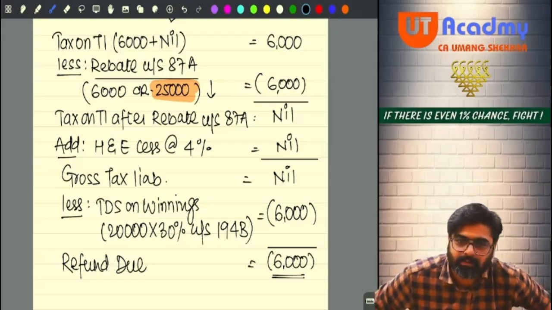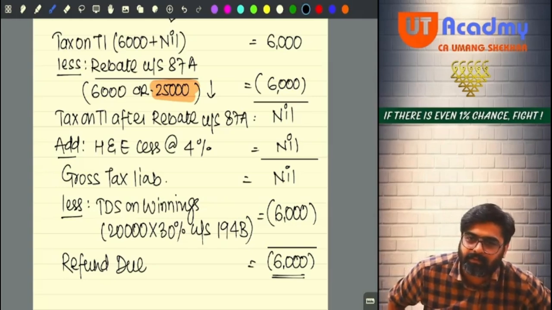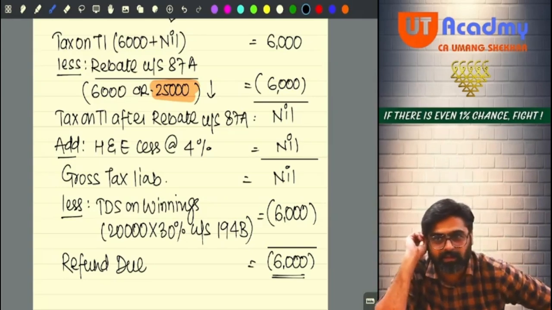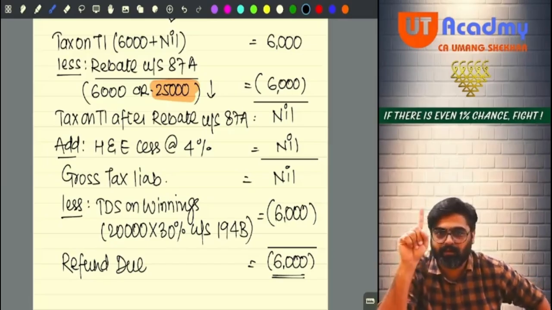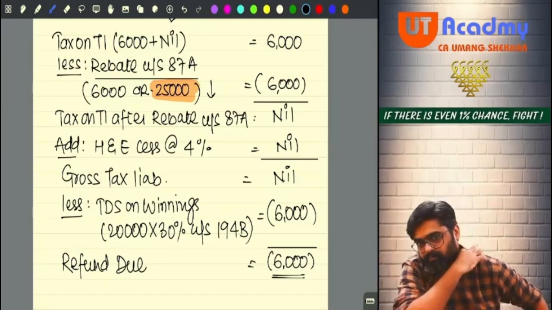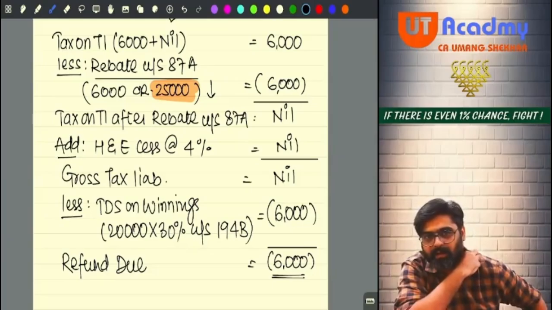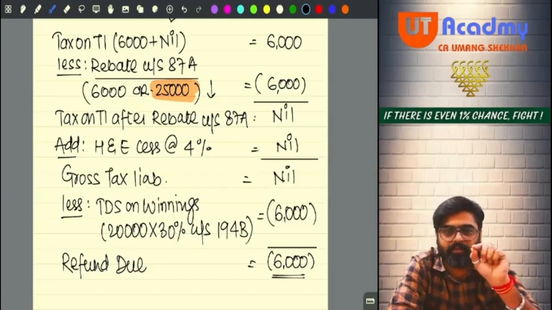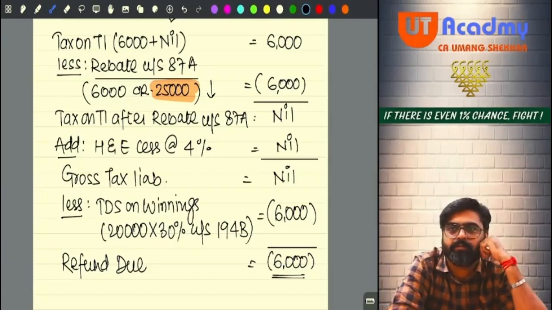Kaushik, you understood? See, tax liability calculation. If you forget the flow which I have given you, you will not be able to give a single correct answer. It is just the beginning. Let me start with the total income. You will come to know. See, this simple calculation you are not able to do.